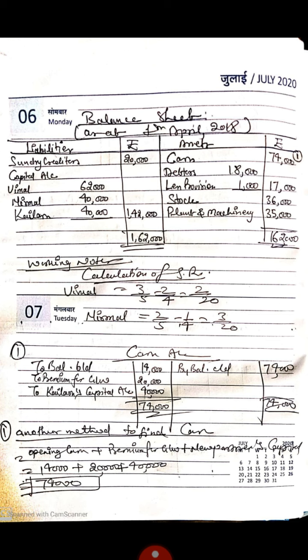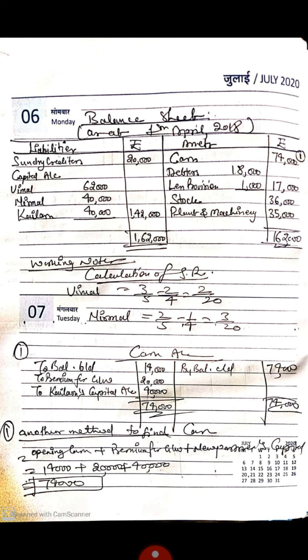Now students, come to the working note. Calculation of sacrificing ratio. Vimal and Nirmal, old minus new: 3/5 minus 2/4, 2/20; 2/5 minus 1/4, it will come 3/20.